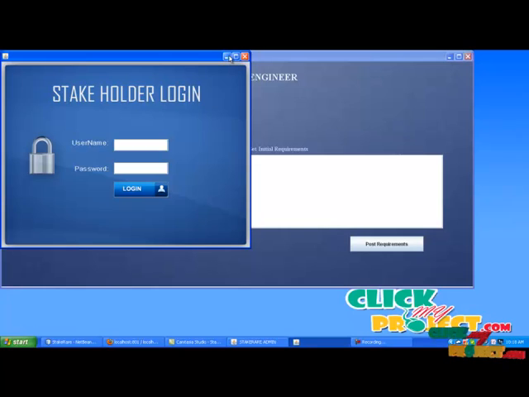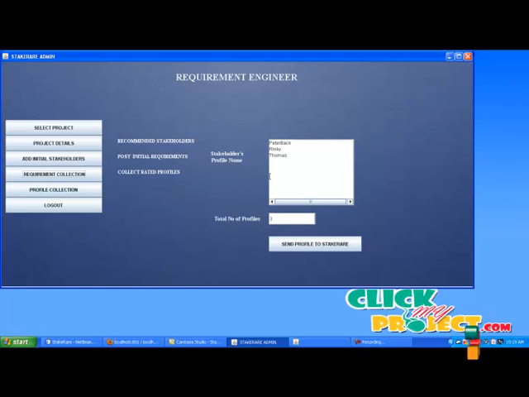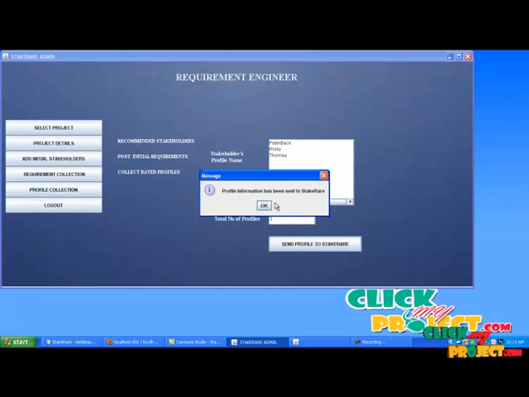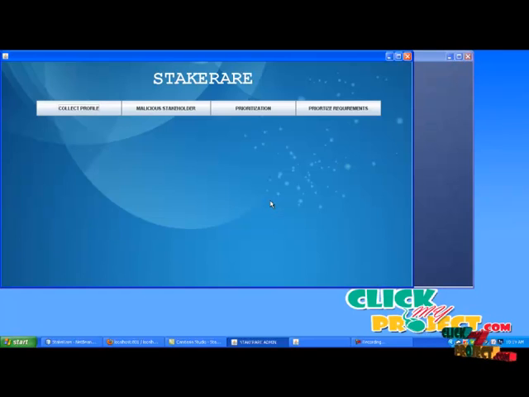Now come to recommend engineer homepage. Here click recommend collection button and select collect rated profiles. It will show the number of profiles who have responded. Only 3 of them has been responded. So after selecting this, click send profiles to StakeRare. It will redirect to StakeRare homepage.